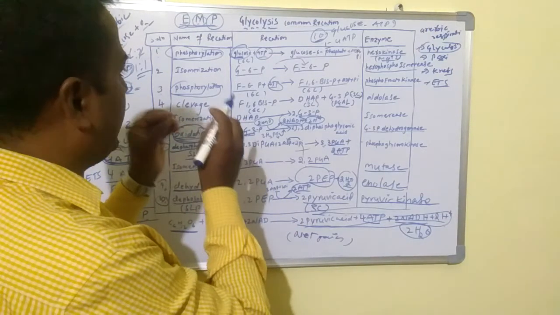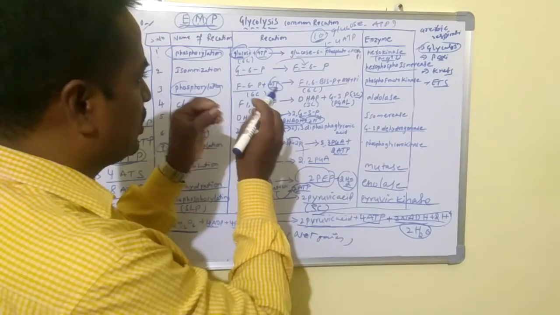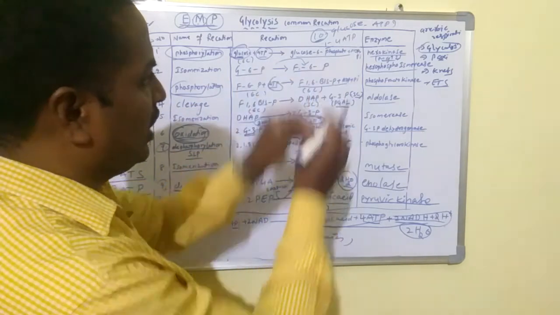So students, analyse every reaction: what is the name of the reaction, what is the substrate, what is the product, and which enzyme is involved.